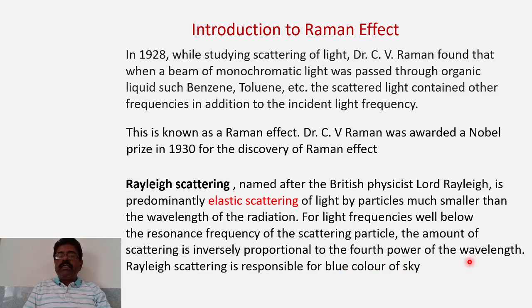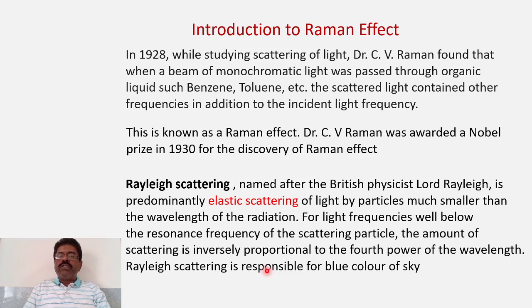And this characteristic of Rayleigh scattering is actually the reason why the sky appears blue. So the understanding of Rayleigh scattering will definitely help you to understand why the sky appears blue. Because you know that when the sun radiation enters into Earth's atmosphere, it is scattered by the molecules present in the upper atmosphere.